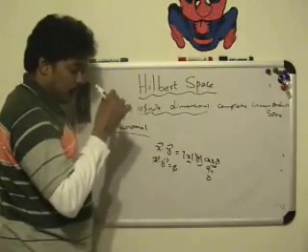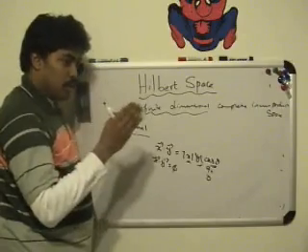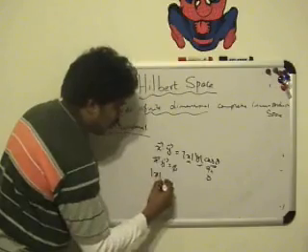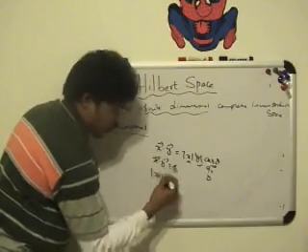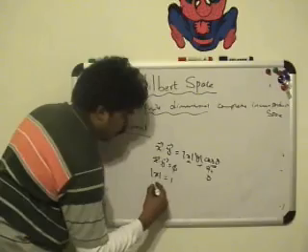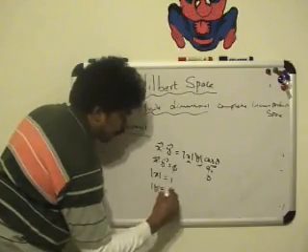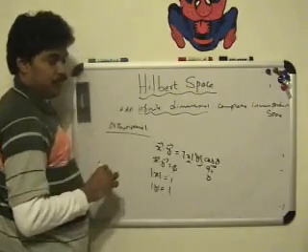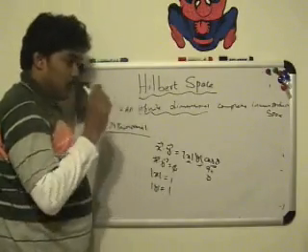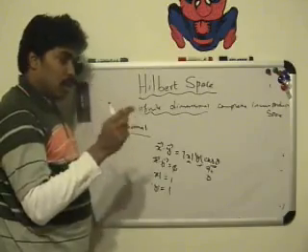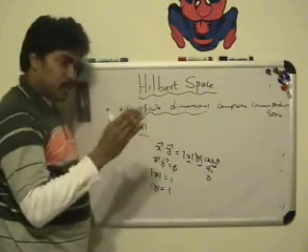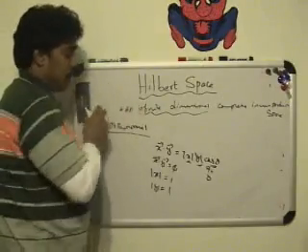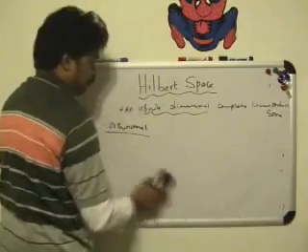If two vectors or two functions are orthogonal and the norm of the function or the vector is equal to 1, then x and y are said to be orthonormal. I repeat, if two vectors are orthogonal and the norm of each of these vectors is 1, then they are called orthonormal vectors. And the same thing applies to functions.